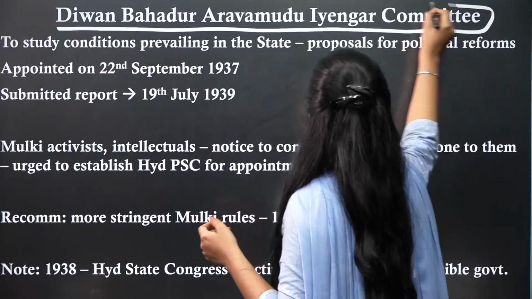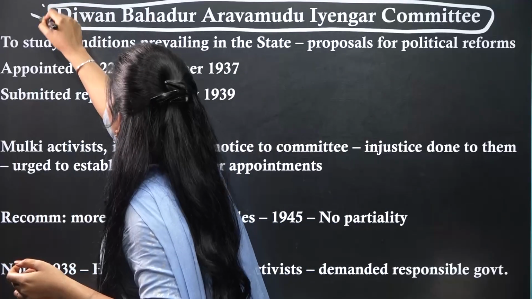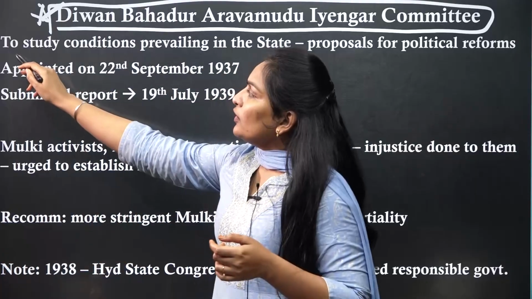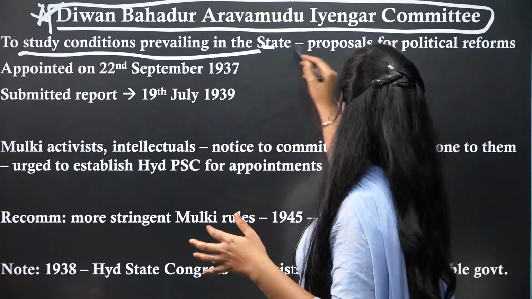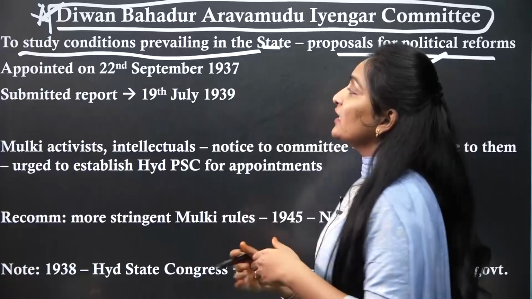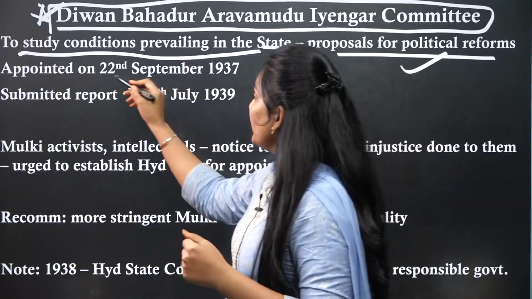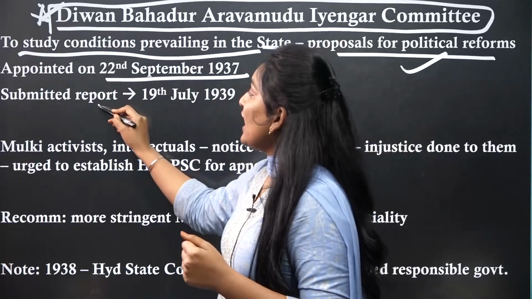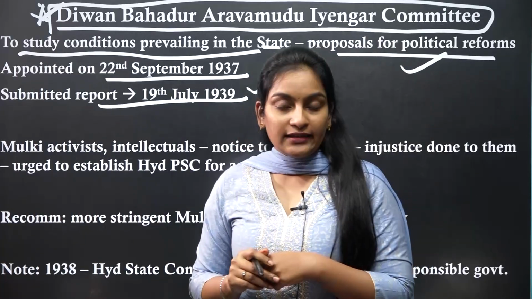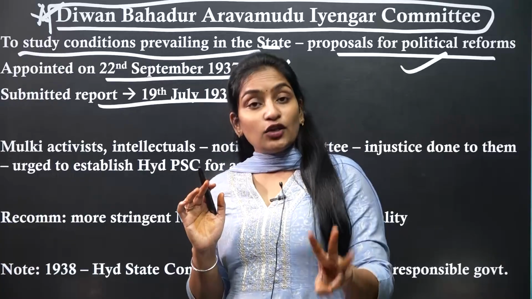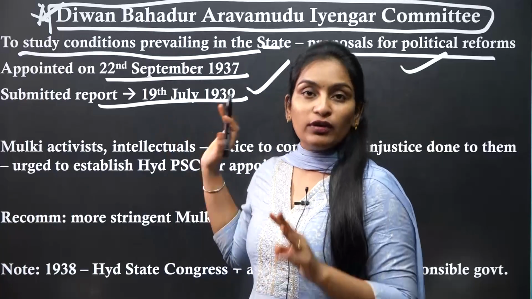Aravamudu Iyengar Committee. What is this? This was appointed by the Nizam to study the prevailing conditions in the state and to propose political reforms. It was appointed on 22nd September 1937 and submitted its report on 19th July 1939. This comes under the third phase of the Mulki and non-Mulki issue.